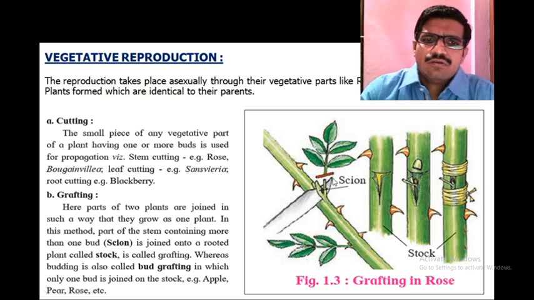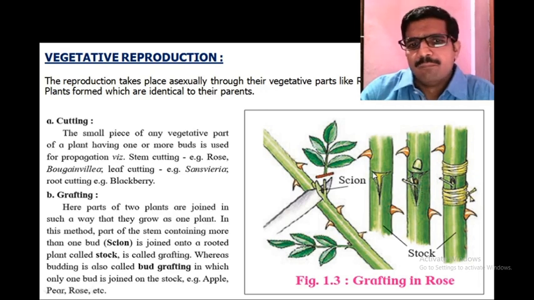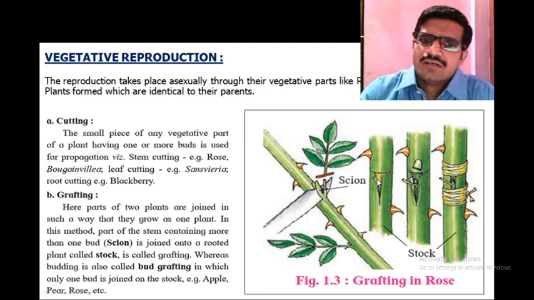The desired bud of the particular plant is cut with the help of a scissor, and then a T-shaped incision is made in the stem. The desired bud is fixed inside the T-shaped incision of the stem with the help of thread or polythene tape.